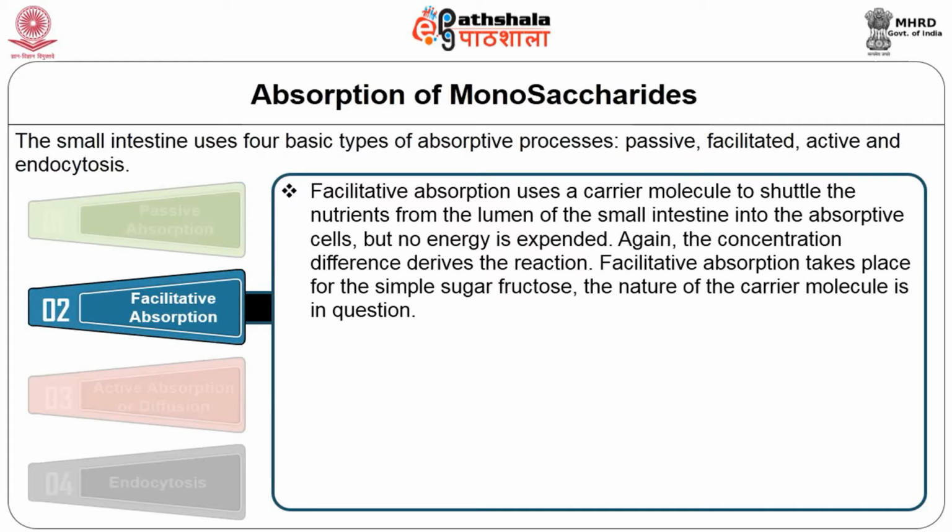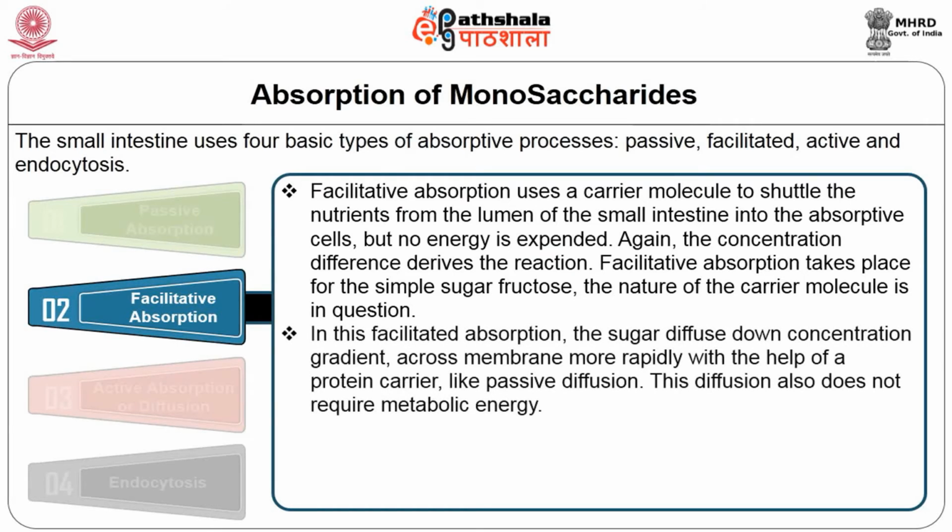The nature of the carrier molecule is in question. In this facilitated absorption, the sugar diffuses down the concentration gradient across the membrane more rapidly with the help of a protein carrier. Like passive diffusion, this diffusion does not require metabolic energy.